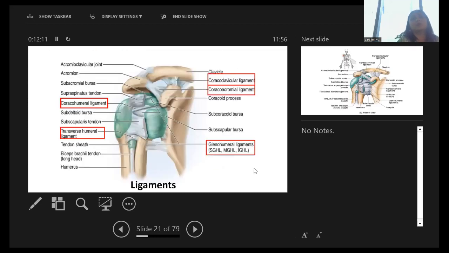Now after the bursae, these are the various ligaments. These are the 5 ligaments, where you can see this is the coracoid process, this is the clavicle, acromion, and this is the humerus. The coracoid process to acromion is the coracoacromial ligament, and coracoid process to clavicle is the coracoclavicular ligament. These are the coracohumeral ligament, and this is the transverse humeral ligament, which you can see over here, and the glenohumeral ligament.